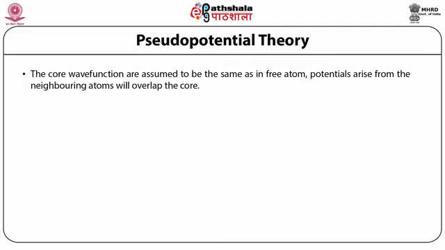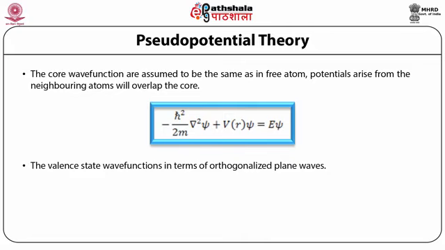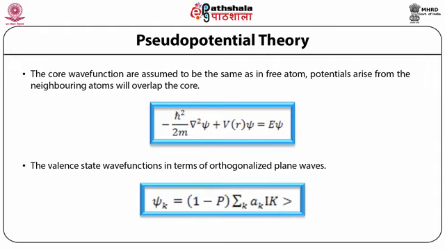The potential arising from the neighboring atoms will overlap the core, but the cores are small in size, so this contribution will be nearly constant over the core. Thus, they shift the energy but not the wave function. The energy eigenvalue equation satisfies the time-independent Schrodinger wave equation: −ħ²/2m ∇²ψ + Vψ = Eψ. On expanding the valence state wave function in terms of orthogonal plane waves, each orthogonal plane wave, in terms of the projection operator P, can be written as ψ_k = (1 − P) Σ α_k |k>.